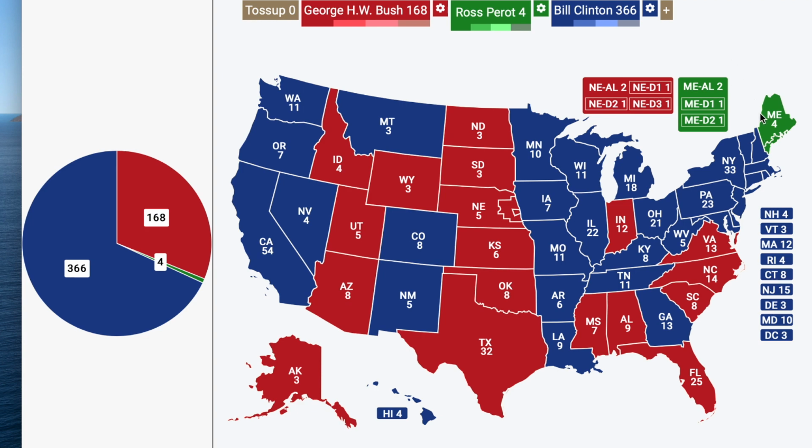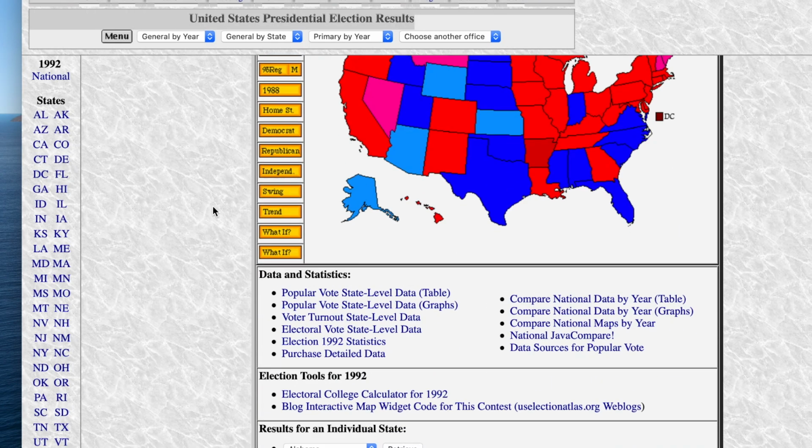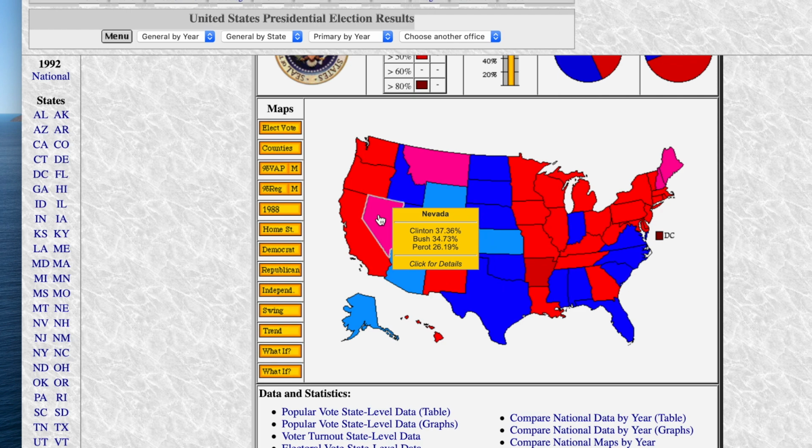But I think this would have all helped Perot do a lot better. So yeah, we give him the state of Maine, and I think he would have won a state like Nevada, too. So that's already up to 8 electoral votes for Perot. I think Perot maybe would have gotten second place in the popular vote.